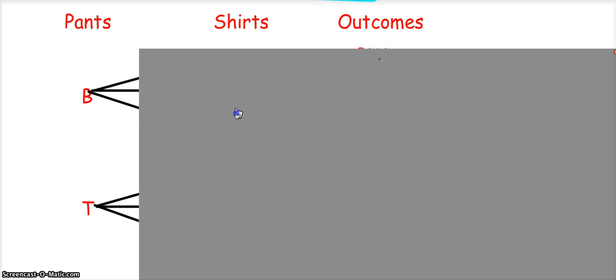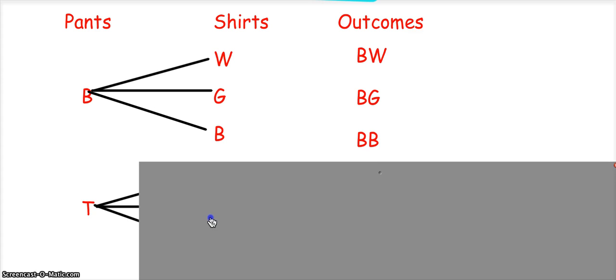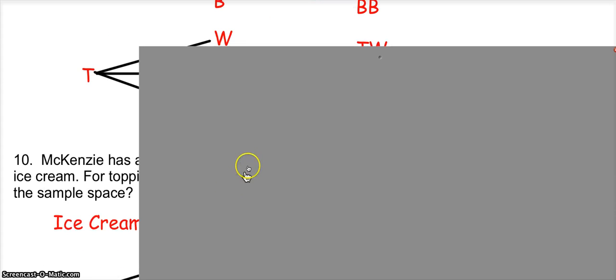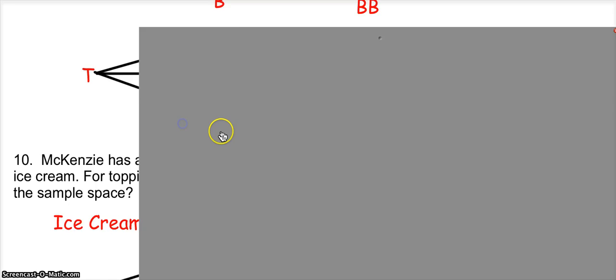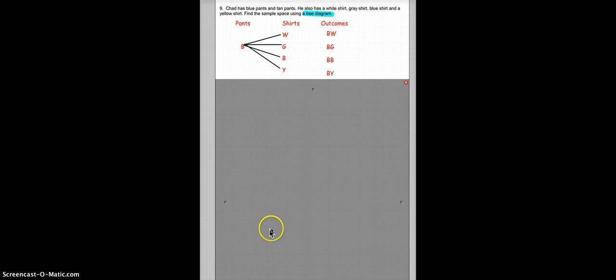That blue pants could be matched to a white shirt, a gray shirt, a blue shirt, and I think I forgot the yellow shirt. So I need to add in a yellow shirt right in here. Oh, no, it's got to go here. All right, so now with those blue pants, they could be matched to a white shirt, a gray shirt, a blue shirt, or a yellow shirt, making the 4 outcomes that you see on the side.